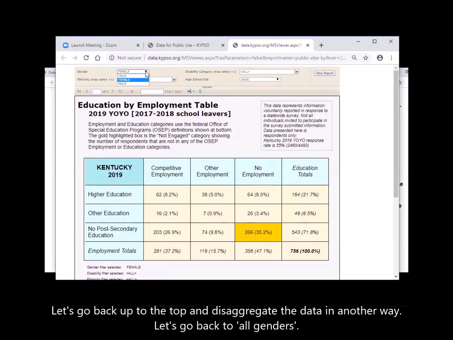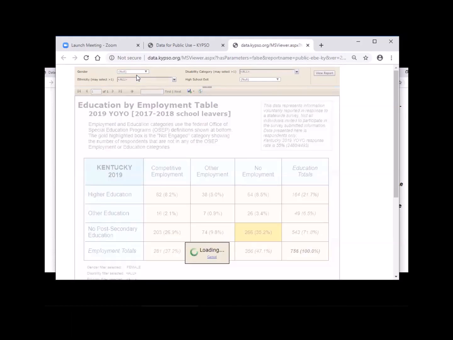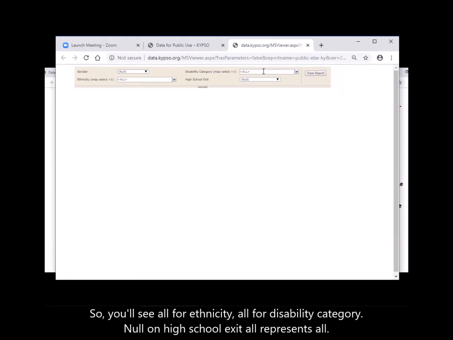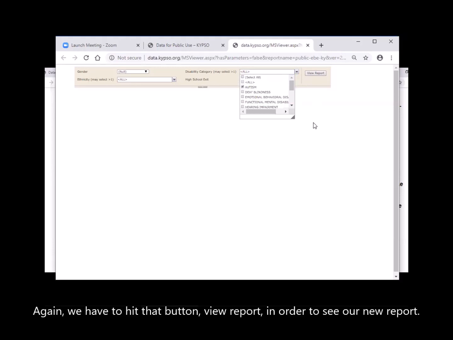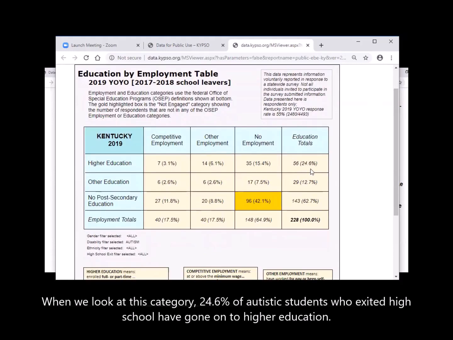Let's go back to all genders. And up here you'll notice it says null. In this program, null represents all. So you'll see all for ethnicity, all for disability category. Null on high school exit also represents all. Let's go to disability category and let's look at students with autism. Again, we have to hit that button, View Report, in order to see our new report. When we look at this category, 24.6% of autistic students who exited high school have gone on to higher education.